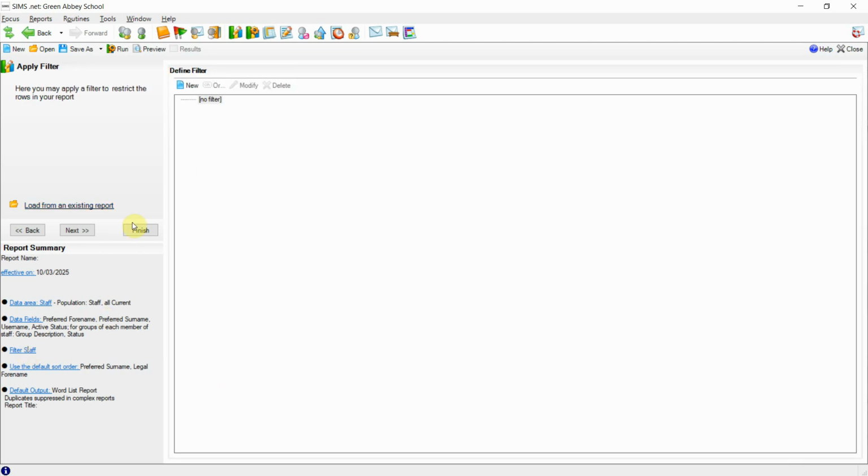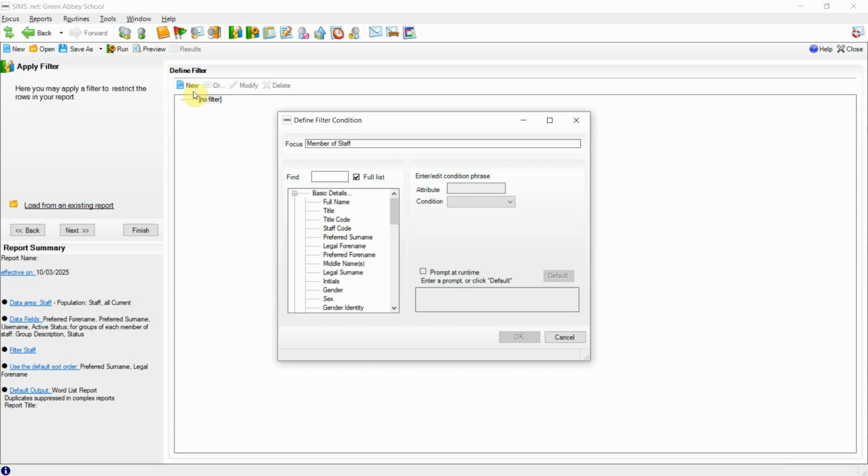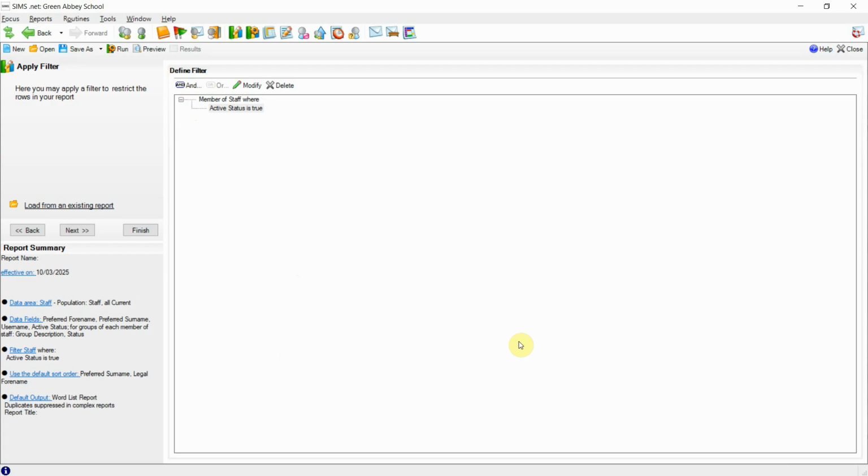If we were to then go down to Filter, we can then add a filter into the report to minimise the data output. In this case, we'll go down to Permissions again and select Active Status and only report on those that are active. Selecting OK will then add that filter onto the report.